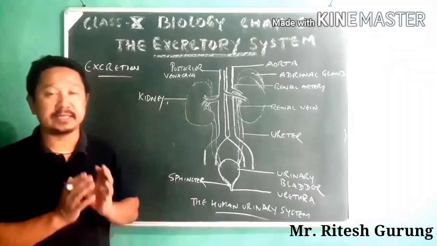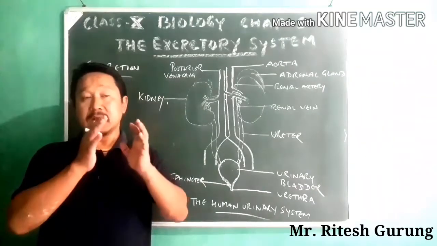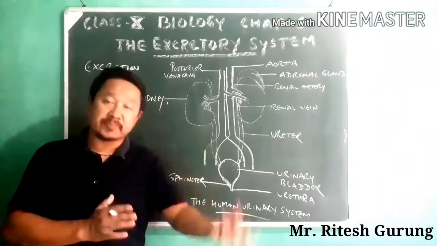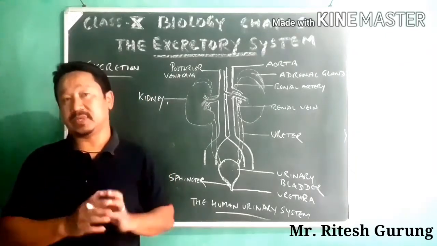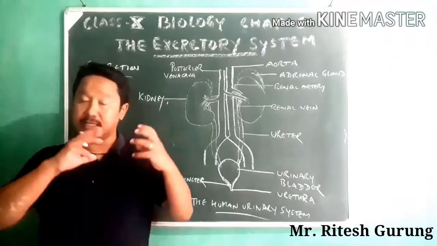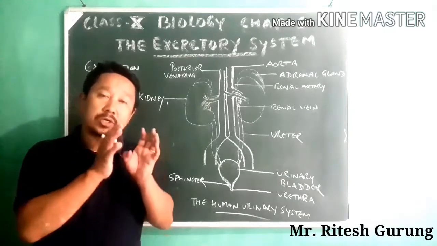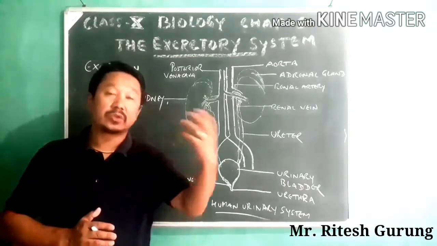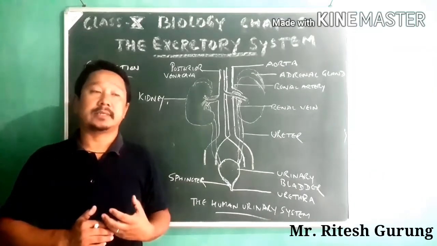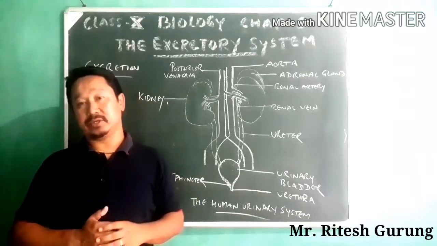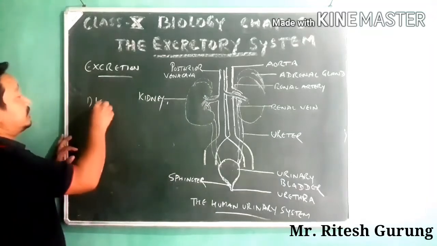After the metabolic activities, when these things are formed and remain in the body for a longer period of time, they damage the system, they damage the organs of the body, or as a whole they damage the body. So they are no longer to be kept inside the body; they have to be thrown out of the body through the different organs involved in their elimination.